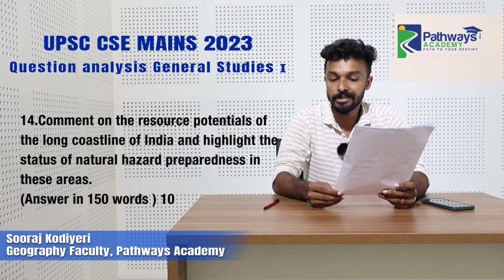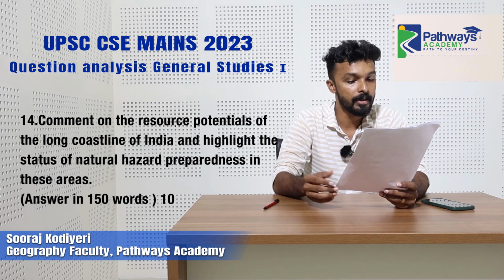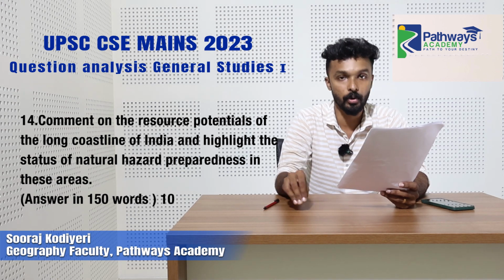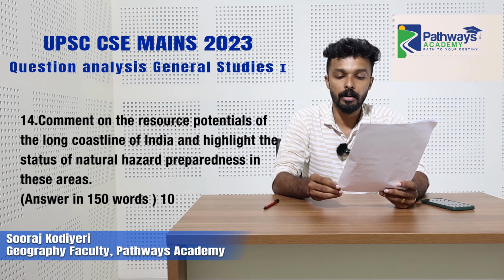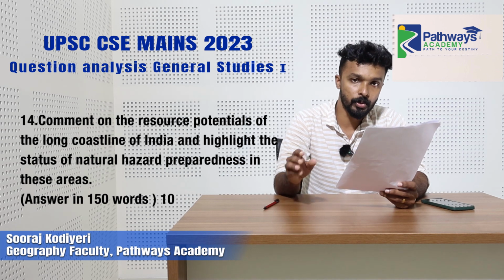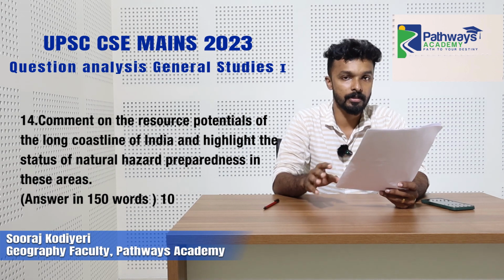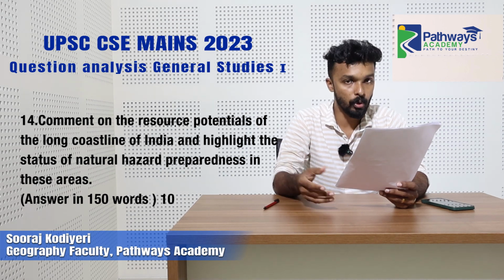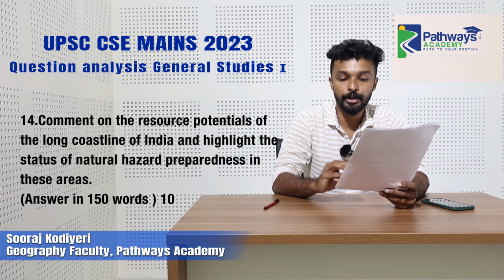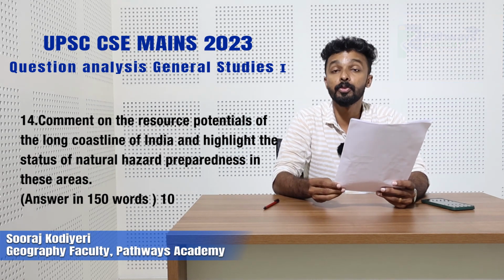In the second part, highlight the status of natural hazard preparedness in the region. Last year also, we had this kind of question, like the cyclone warning system, how IMD named cyclones and how they color coded the system. In the same way, here they have asked about natural hazard preparedness in this region. It includes cyclones, other weather phenomena, tsunami, and many other features like coastline erosion because of the waves and tides. So we need to highlight all the preparedness status of this coastal region. It's a 250-word question.